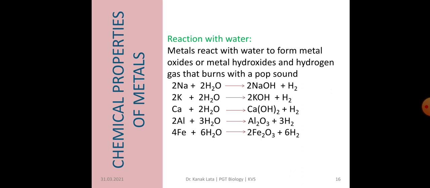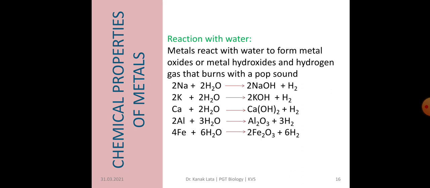Now let us see what will happen when metals react with water. Metals react with water to form metal oxide or metal hydroxide, and as a result hydrogen gas is formed, and this hydrogen gas burns with a pop sound. Not all metals, some metals. You can see here: sodium reacts with water to form sodium hydroxide plus hydrogen gas.